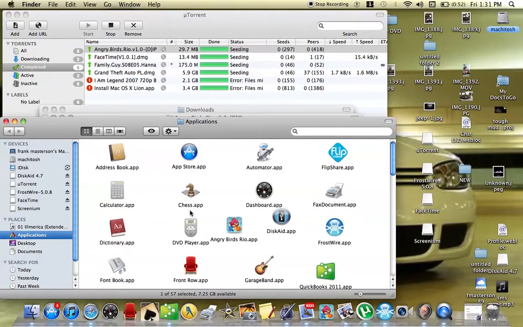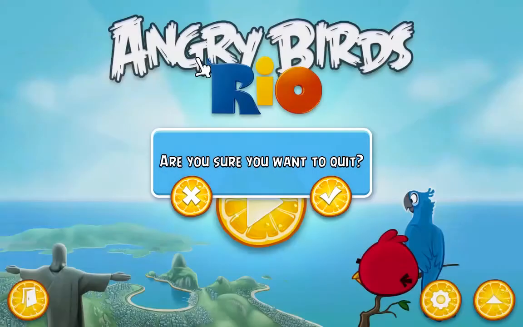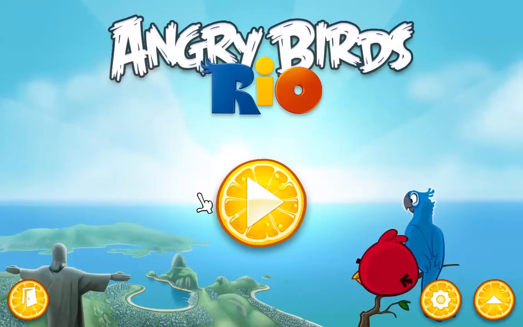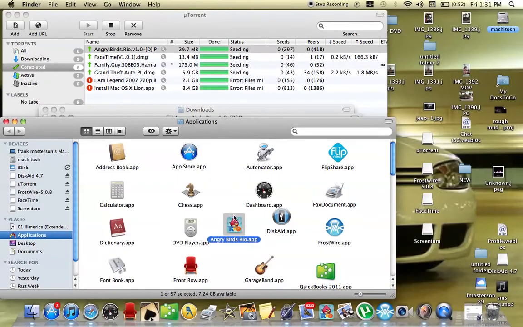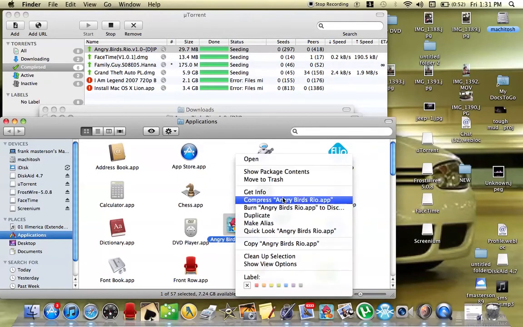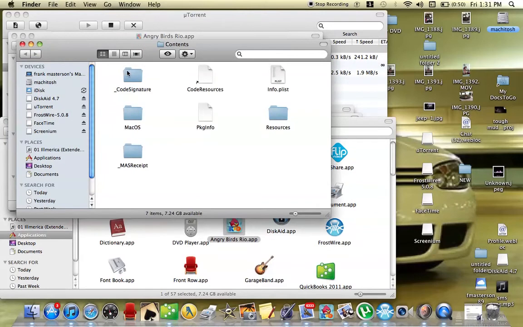Go back up to Angry Birds Rio. Don't open it though. Do not open it like that. Right click, show package contents, right click, and then hit paste mass receipt.